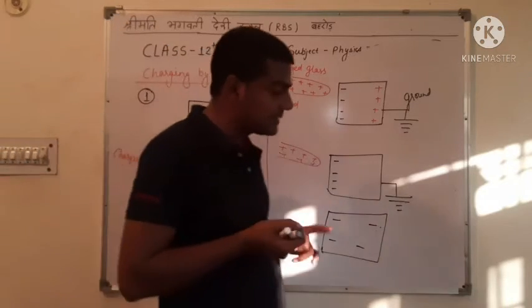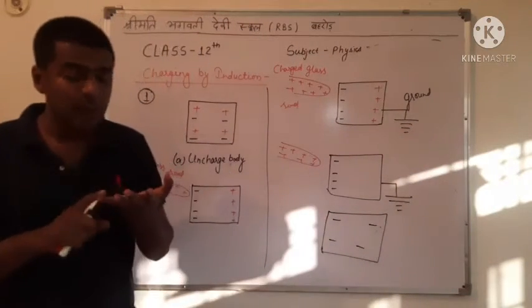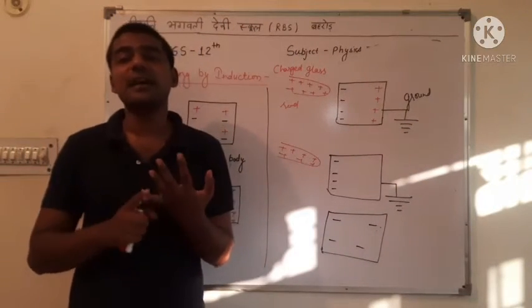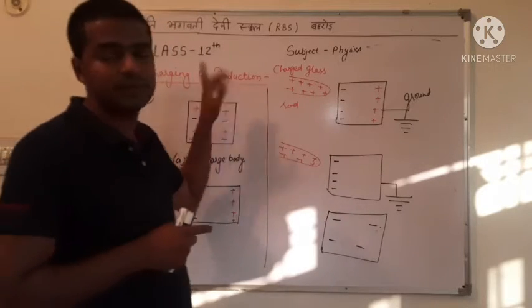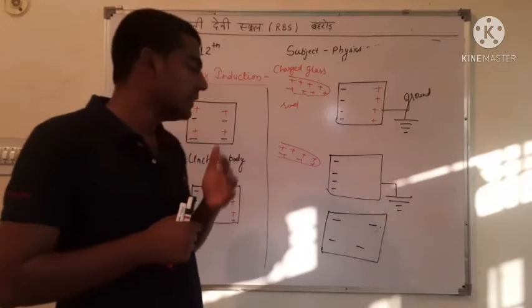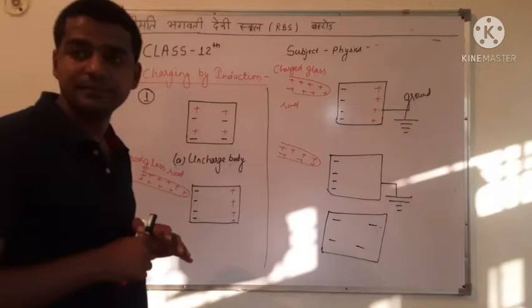Means if we take a charged body near the uncharged body, then with the help of the charged body the uncharged body is also charged, and this method is called induction. This is the first type of induction.